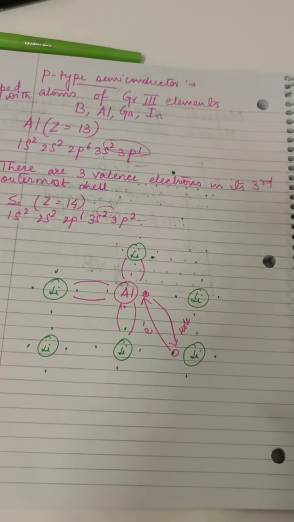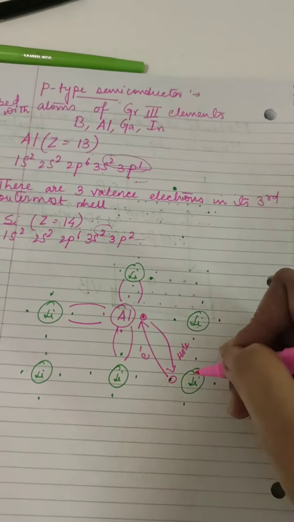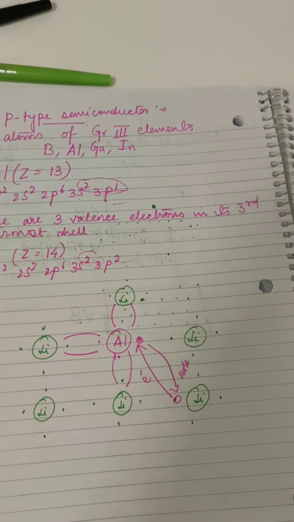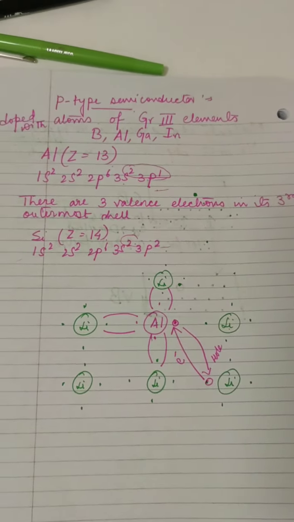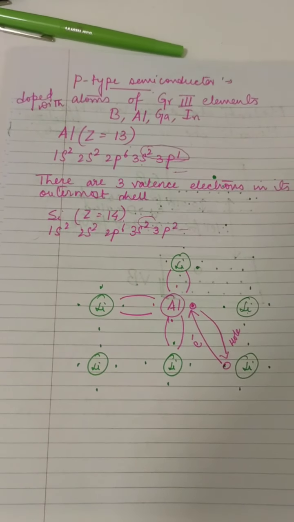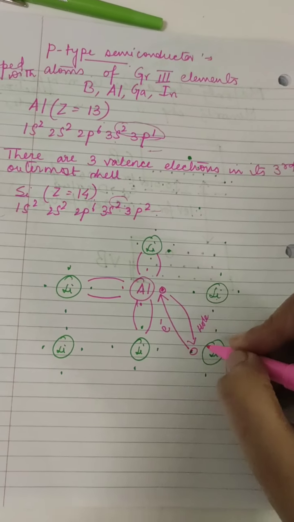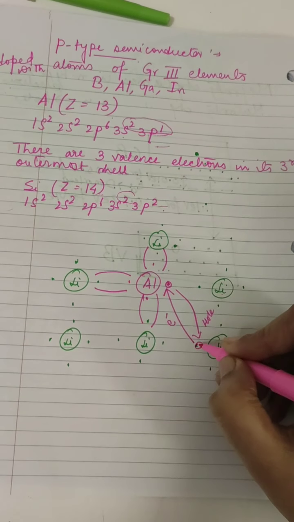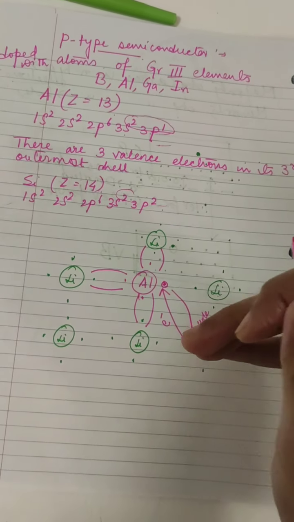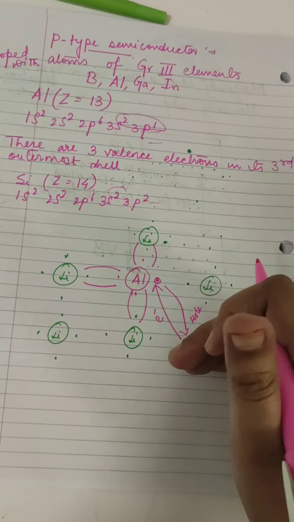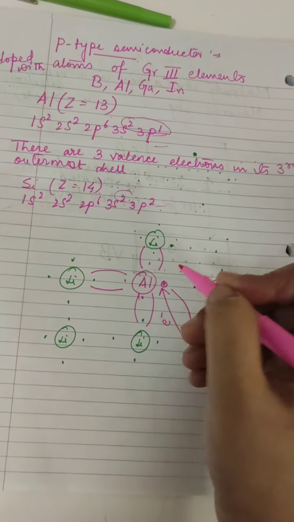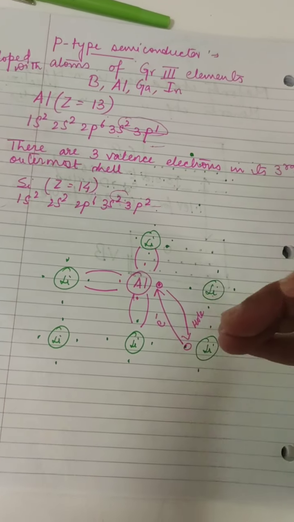Okay, so this is the process. Here you can see the hole. The impurity atom, the aluminium atom, is offering holes as the charge carriers for conduction in the crystal.